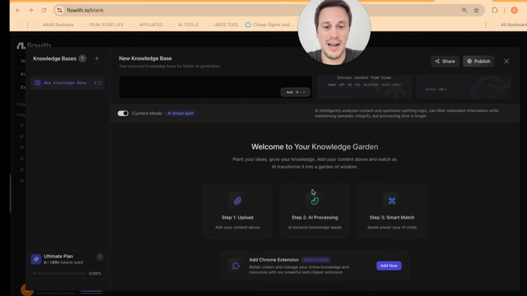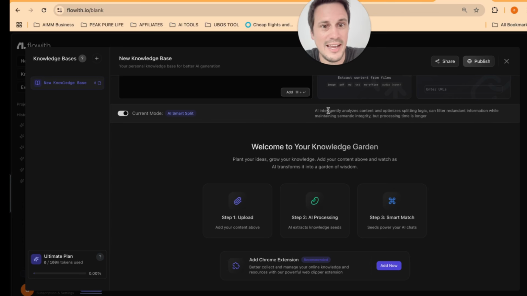So one thing I would highly recommend here is that you add the Agent Neo Chrome extension, and that'll allow you to automatically upload stuff into the knowledge base. So that could be the different shop items that you're browsing or PDFs that you would like to analyze and make decisions from.